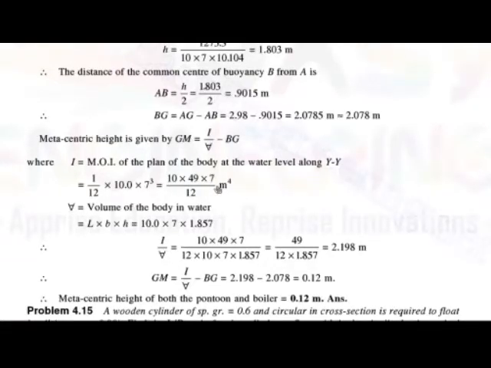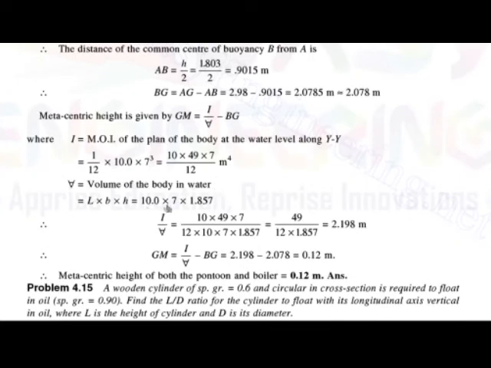Then the volume of the body in water. Volume of the body, that is length into breadth into the depth of the immersion, that is h. Okay, so here 10 into 7 into 1.857. Okay, so first find out the value of I upon this volume of the body in water. Okay, so 10 into 49 into 7 upon 12 into 10 into 7 into 1.857. So we got the value as 2.198 meter.